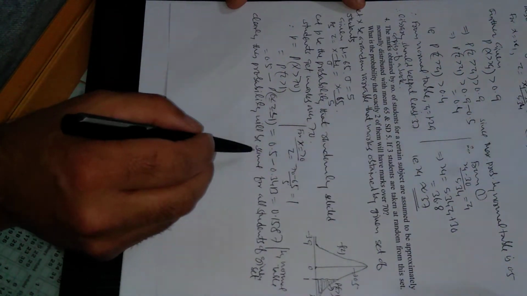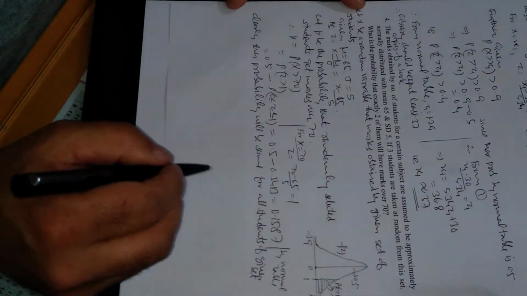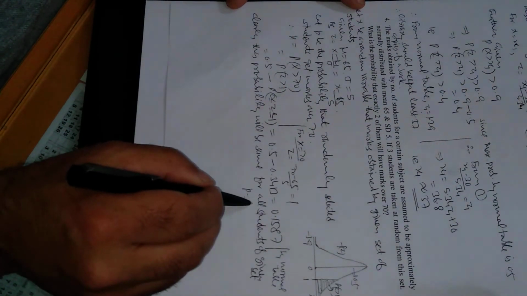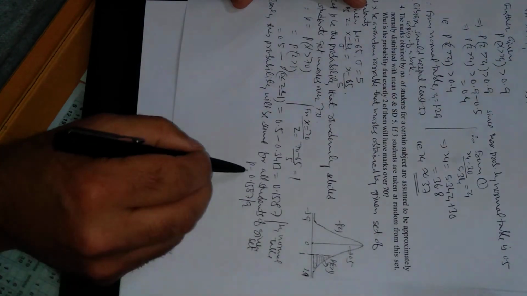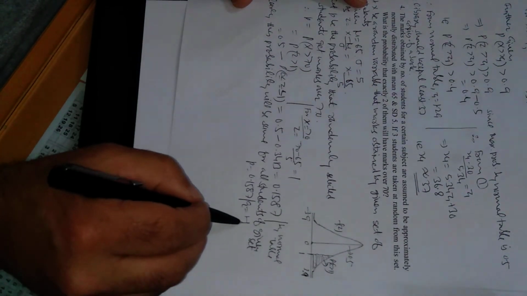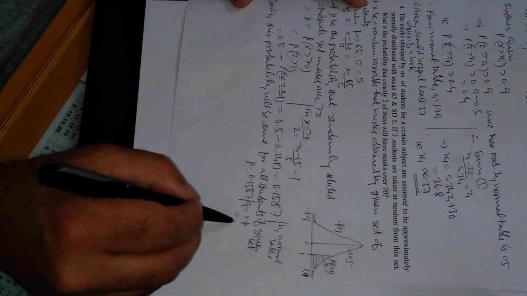Probability same means this is the probability of success. So p is 0.1587, so what should q be? Just the opposite of this, q will be 1 minus p, which on simplification will come out to be 0.8413.